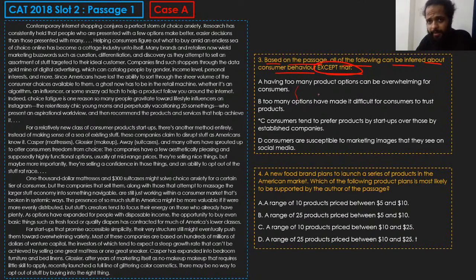तो इस क्वेश्चन में आप क्या करेंगे? आपके पास तो चार ऑप्शन पड़े हैं. Will you try to remember each and everything that is mentioned in each and every one of these options? आप हर एक चीज को याद करने जाओगे? Okay, चलो मान लो आपने कर भी लिया. उसके बाद नेक्स्ट क्वेश्चन पढ़ो. A new food brand plans to launch a series of products in the American market. Which of the following product plans is most likely to be supported by the author of the passage? Range of 10 products priced between $5 and $10, 25 products priced between $5 and $10, etc. Now this is an application question. ये आपका application question है.